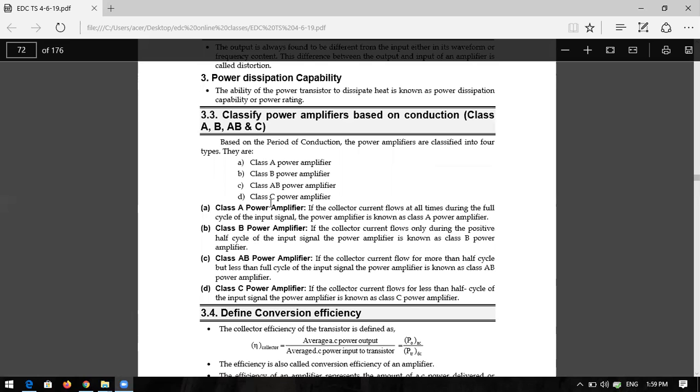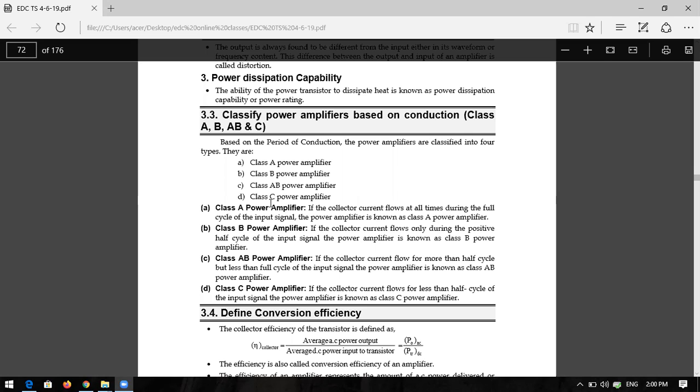Classification of power amplifiers based on the conduction angles. You can call it the conduction angles of input signals, or output signals. So it is the conduction angles of the output signals. Depending on the conduction angles of the output signals, you can classify the power amplifiers. What are they?